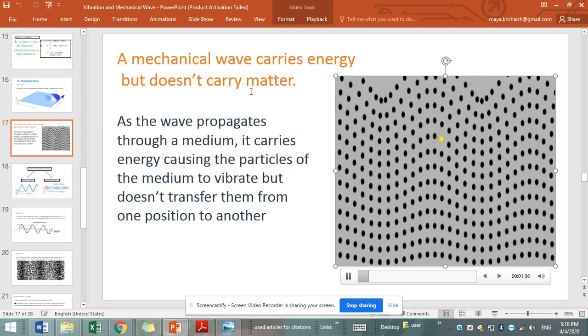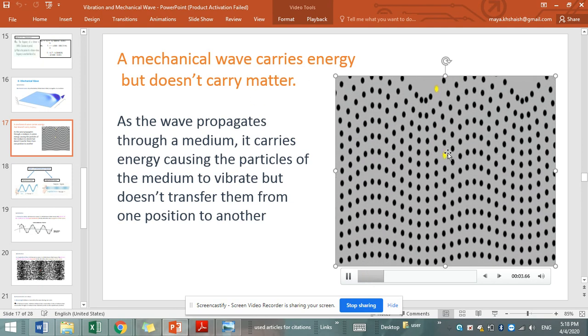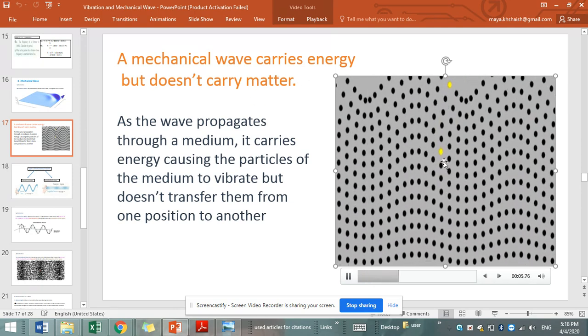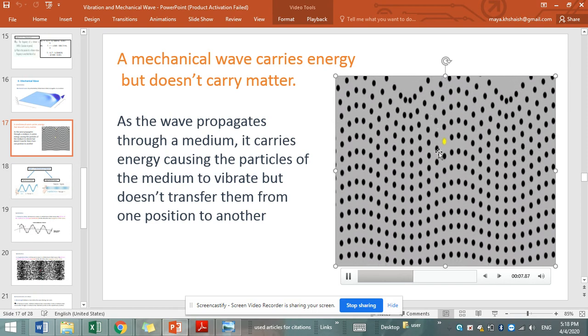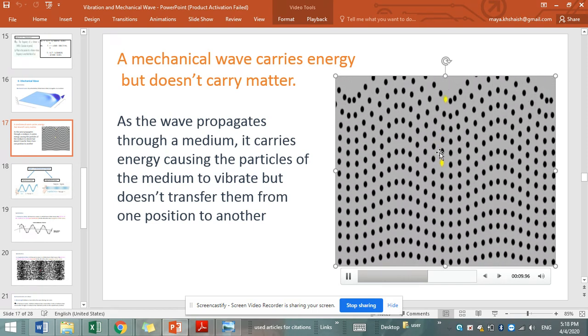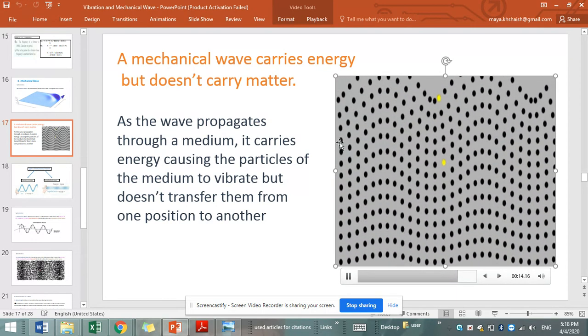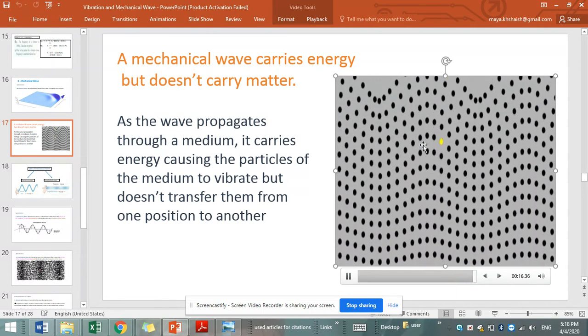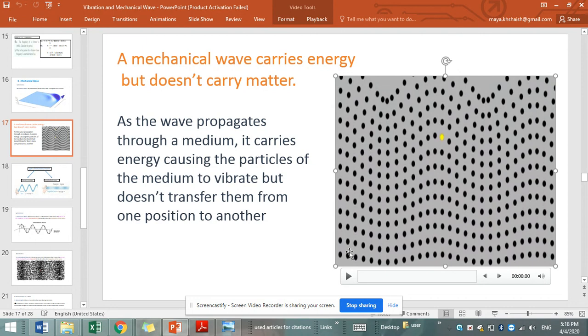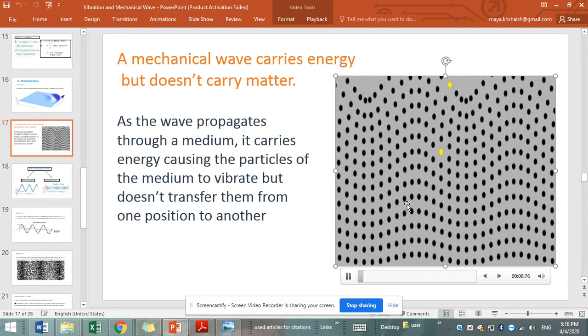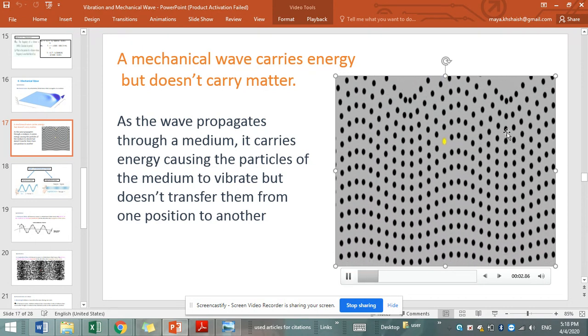So the mechanical wave carries energy. The proof of this is that it causes the particles to vibrate up and down, for vibration requires energy. Otherwise, how would a particle vibrate if it had no energy? So the wave propagates carrying energy to these particles, so they vibrate up and down, but do not transfer from one place to another.